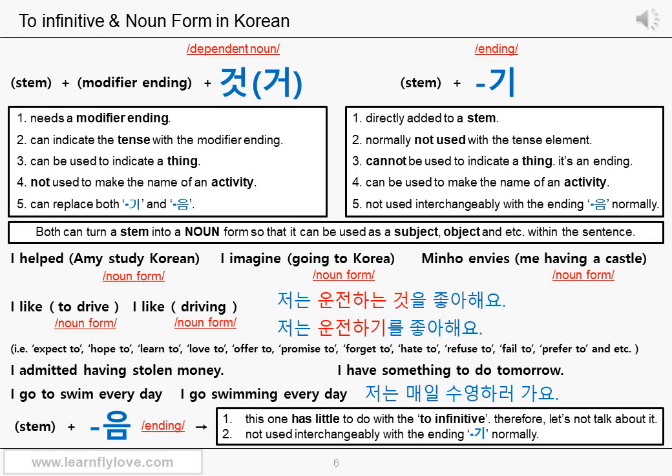One more time. Okay? What do you think? A little bit difficult? You'll understand much better with the examples later. In a nutshell, you can turn the to infinitive into a noun form. That's it.